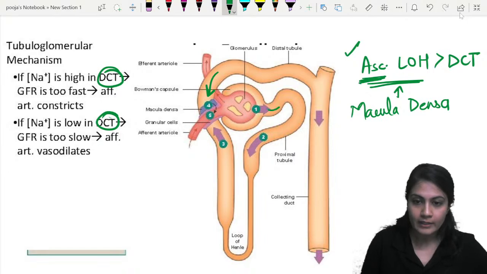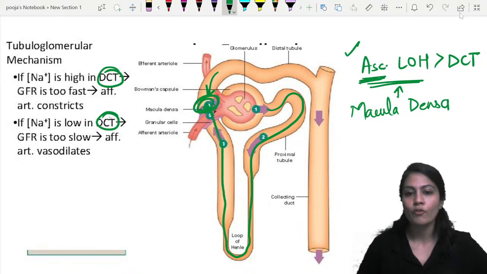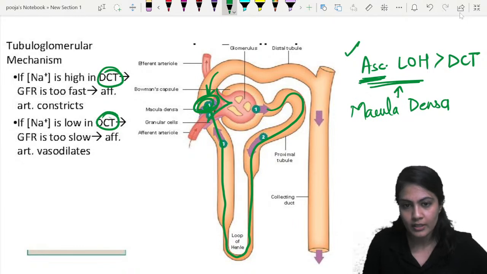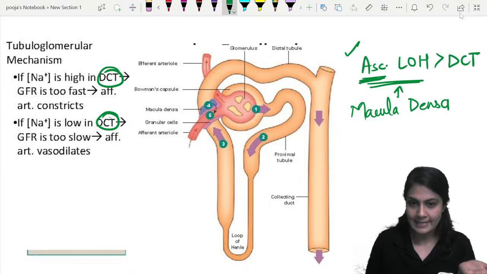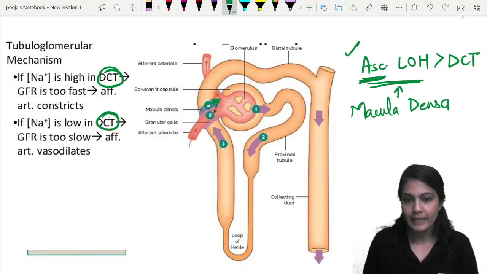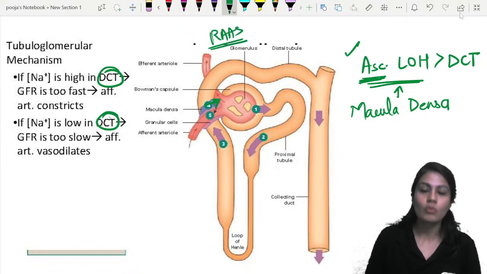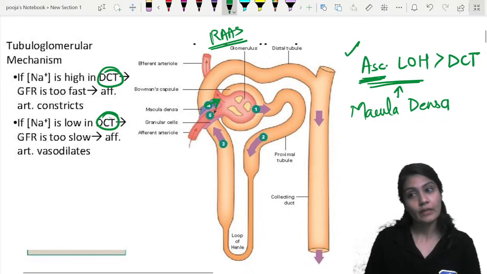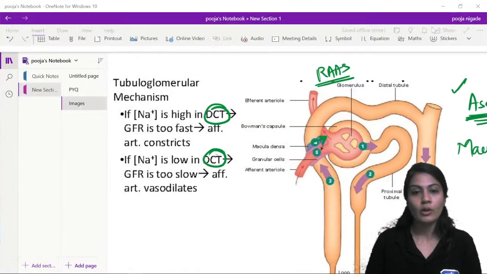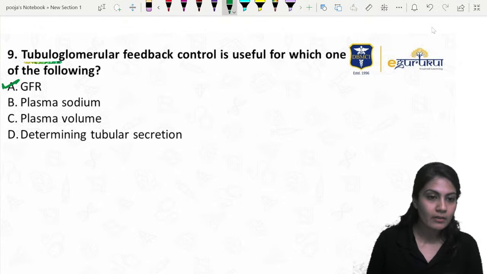As you can see, this is the PCT, going to the descending limb of loop of Henle, then the ascending limb of loop of Henle. The end part of the ascending limb comes near this glomerulus. Whenever the sodium chloride levels increase, it is going to sense that and stimulate the renin cells. Renin will activate the RAS system, and it is also going to maintain the contraction of the afferent and efferent arteriole, especially the afferent arteriole, and that's how we are going to maintain the GFR.